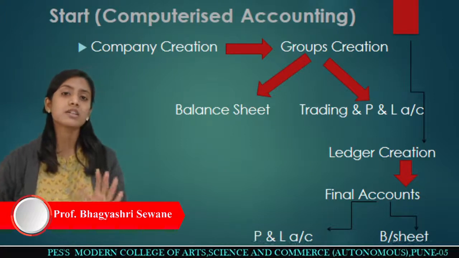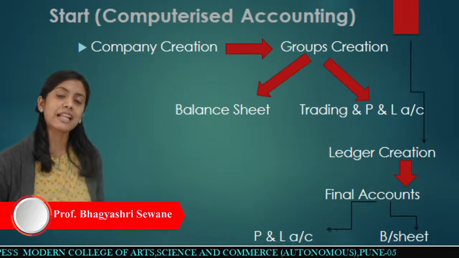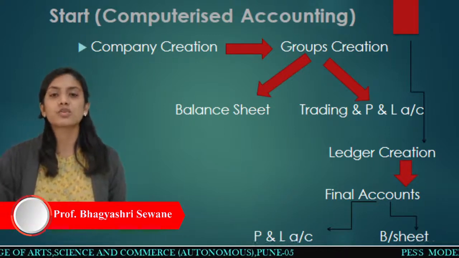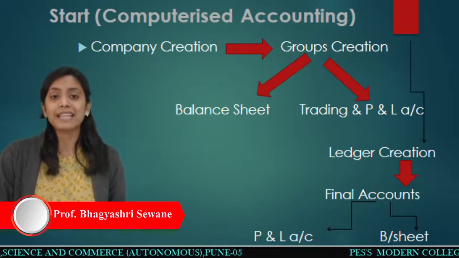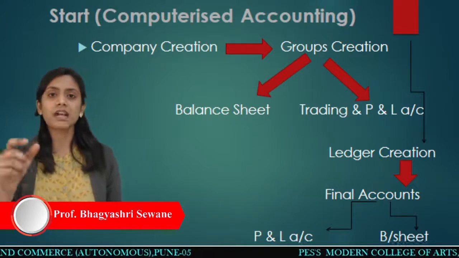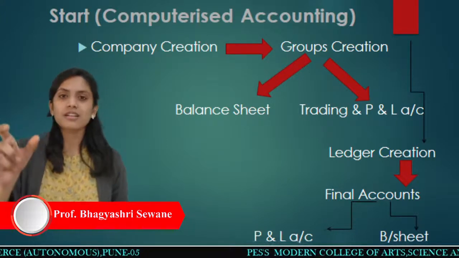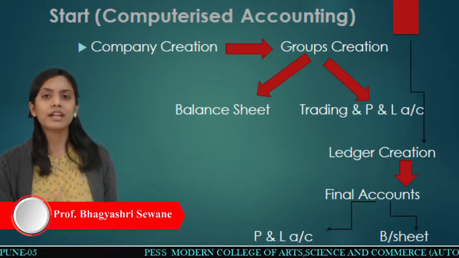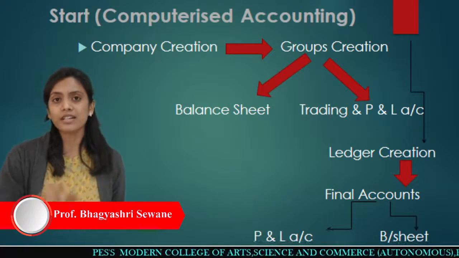Whatever ledgers you have created in the background of Tally, all those ledgers will be in front of you. You just have to choose your respective ledger. For this transaction I want a purchase account. That purchase account ledger I will select and I will debit that. After that, what do you want to credit over there? You want to credit cash over there.